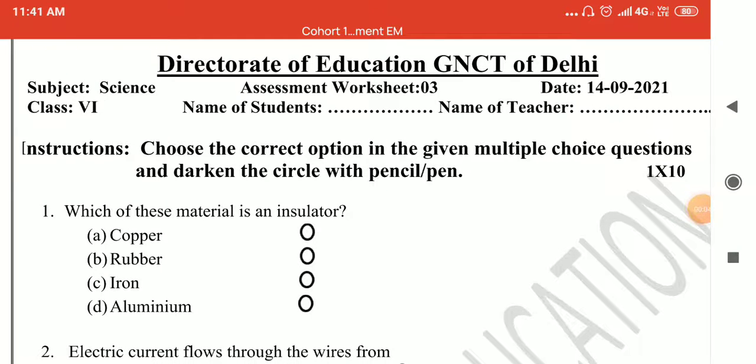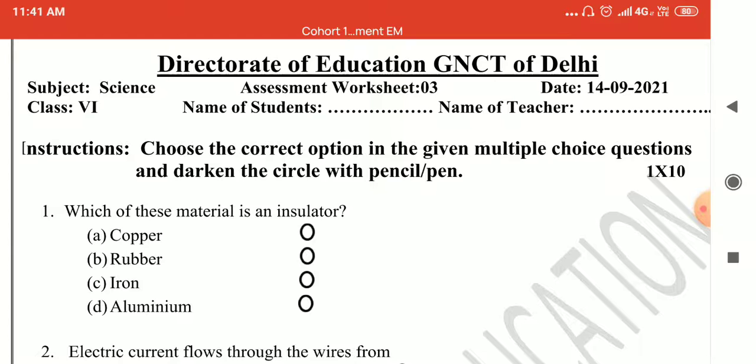Today's assessment worksheet number 3, subject science, class 6, dated 14th September. In first column, name of student, you have to write your name. Second, name of teacher, you have to write your teacher name. Instruction is given to you.